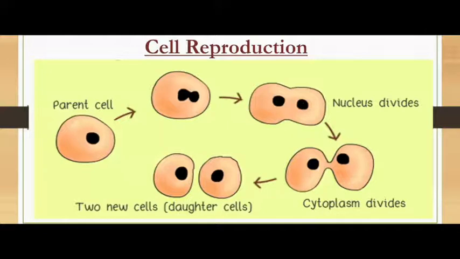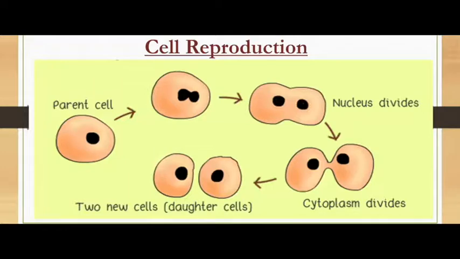In the next phase, called cytokinesis, the cytoplasm in the cell divides and the cell's membrane pinches inward and the cell begins to divide. After this step, the new cell and the original cell also restart the same cell cycle again.